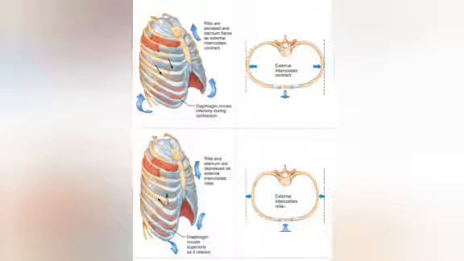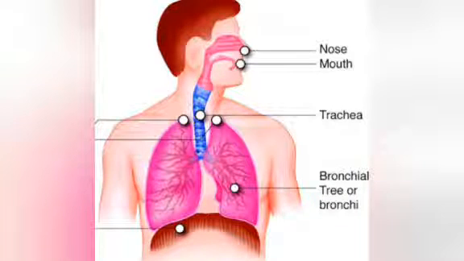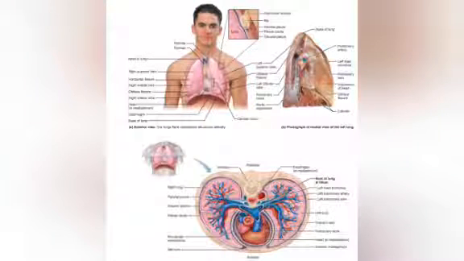When we inhale, the diaphragm contracts and is drawn inferiorly into the abdominal cavity until it flattens. When we exhale, the diaphragm expands. We can easily see the muscle movement of the diaphragm when we inhale and exhale air. That is, in the breathing process we can easily identify the diaphragm movements. So this is the end of the respiratory system.